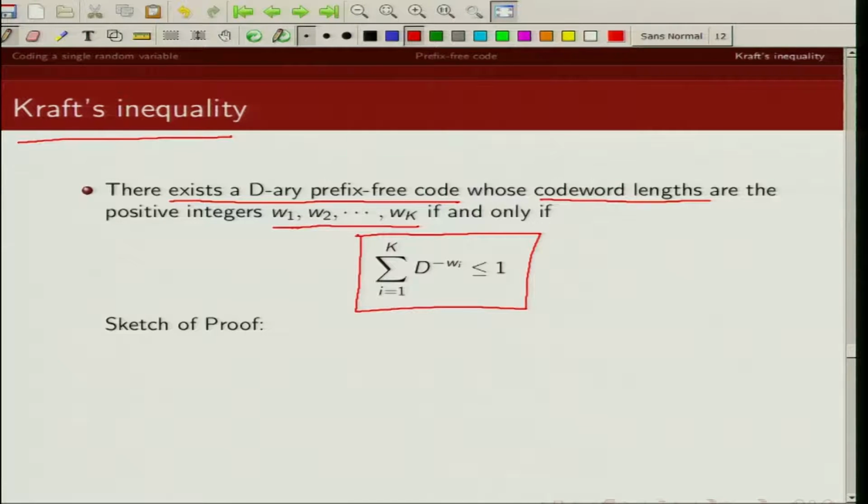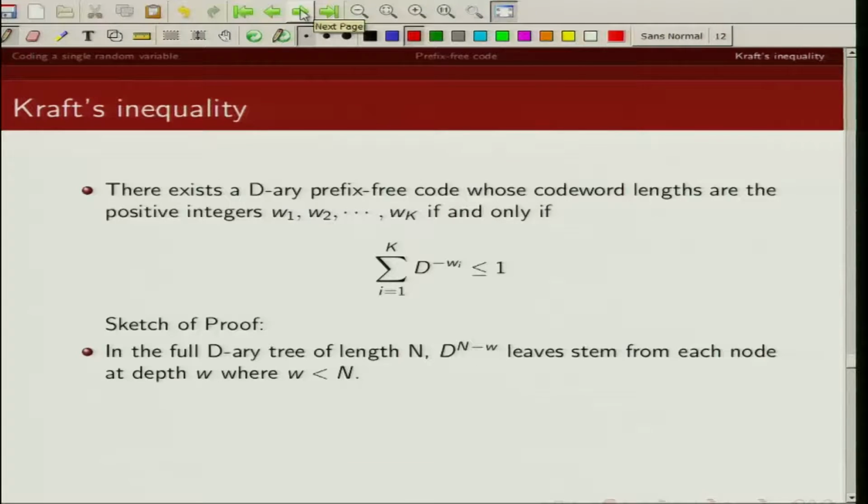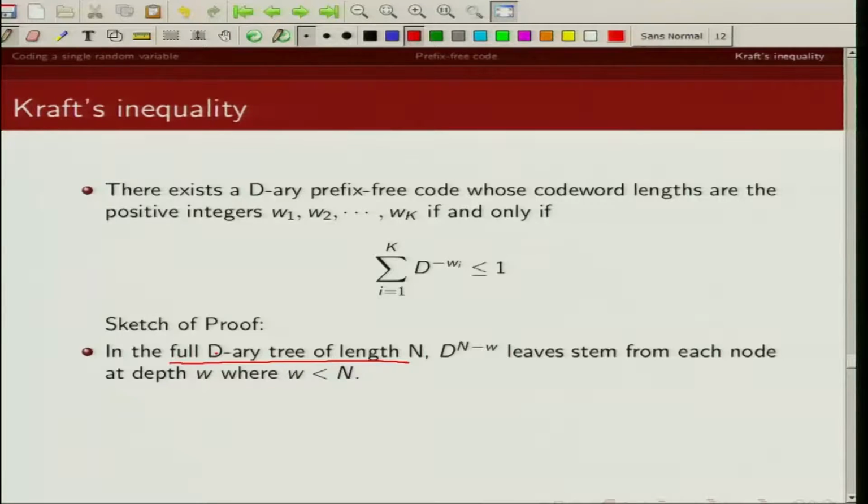Now what we have shown so far is we can represent a prefix free code using a rooted D-ary tree. So if you have a full D-ary tree, now again what is a full D-ary tree of length n? It is a tree which has D raised to the power n leaves. So all the nodes are extended up to length n. So in a full D-ary tree, the number of leaves stemming from each node at depth w is given by D to the power n minus w.